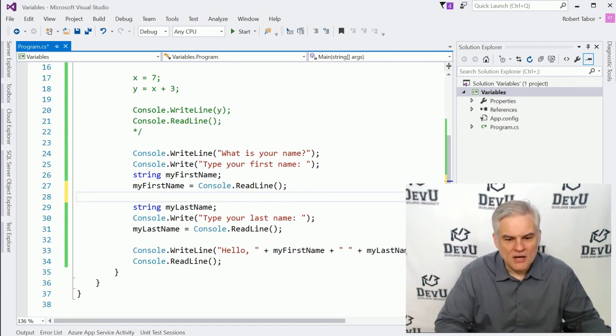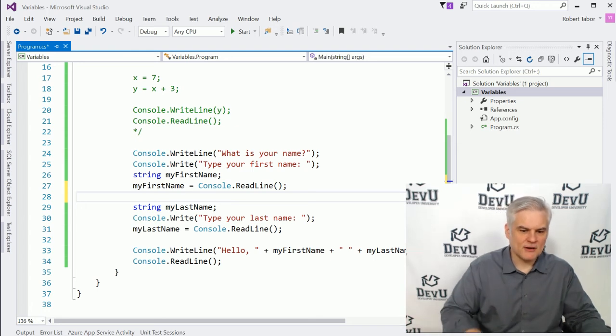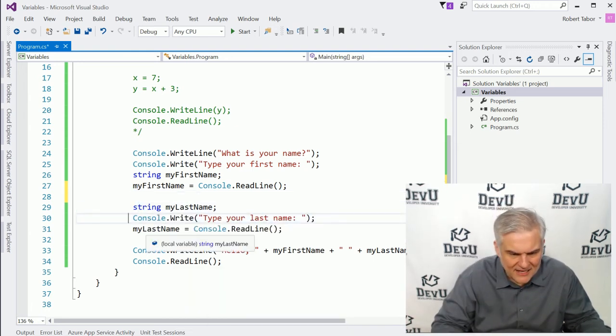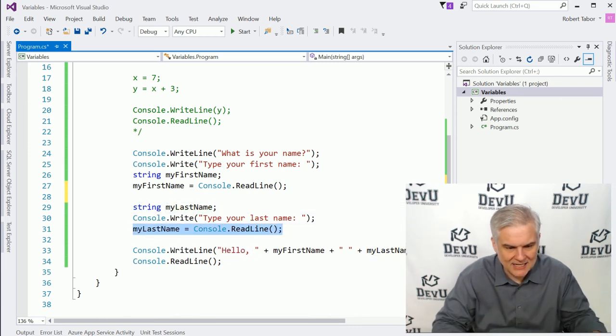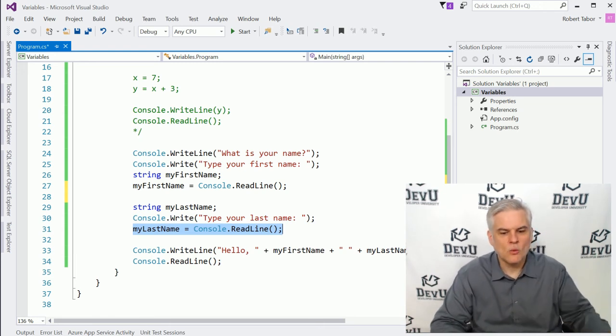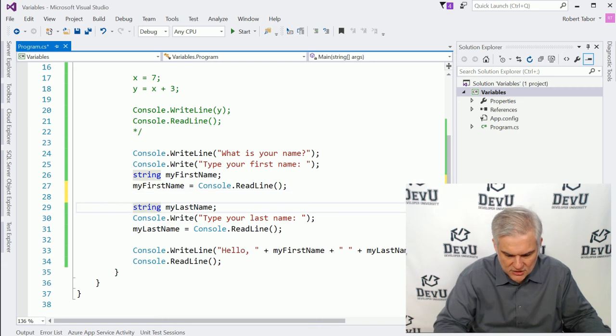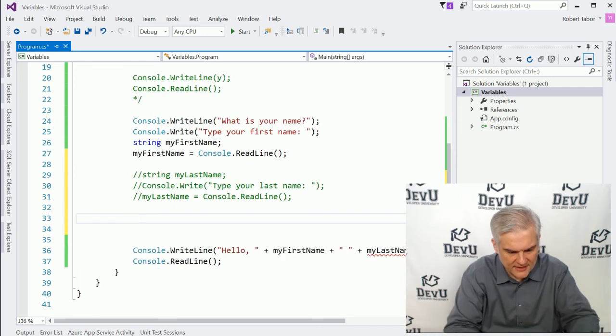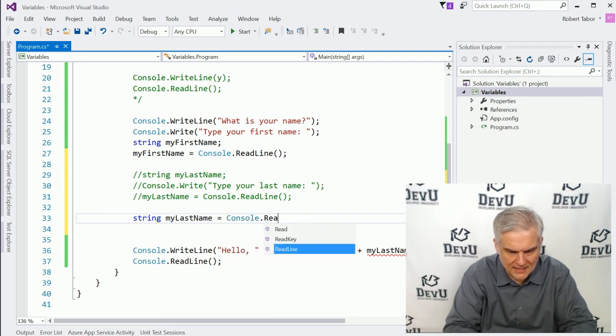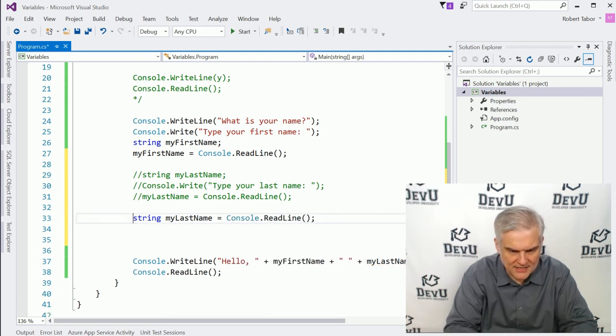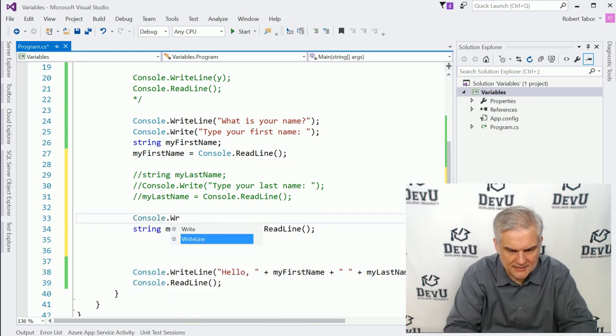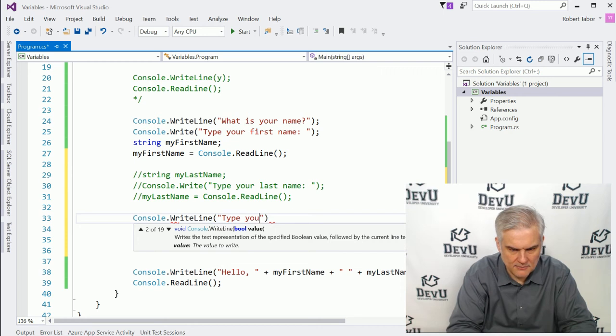All right, what I want to do now is take a look at this second set of code. Not only are we in line number 29 declaring the variable, but then in line number 31 we're actually giving it a value. What if we were to rewrite this little passage of code? I'll comment all of this out and make this smaller. String myLastName equals Console.ReadLine. And above that, Console.WriteLine, "Type your last name."